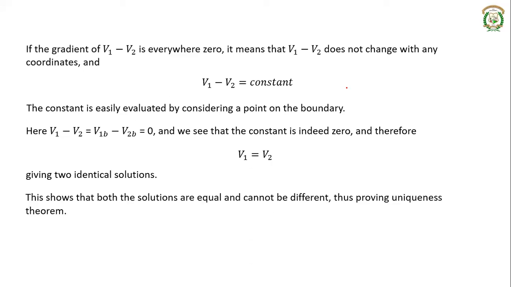So this shows that both the solutions are equal and they cannot be different, hence proving our uniqueness theorem. That's what the uniqueness theorem states: if the solution of the Laplace equation satisfies the boundary conditions, then that solution is unique. We started with the contradictory method. Contradictory method means there are two solutions, that is V1 and V2, and we showed that both the solutions are equal. That means it has only a unique solution. So this is one important theorem, the uniqueness theorem.